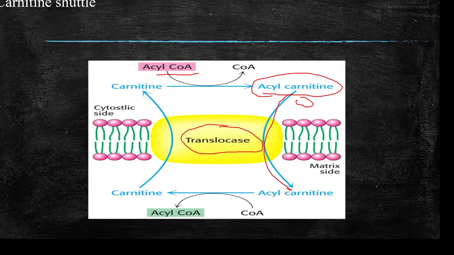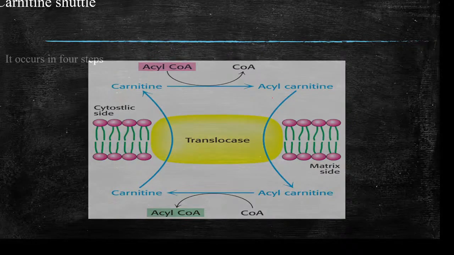Here the acyl carnitine is again converted back to carnitine, and it releases fatty acyl-CoA on the inner side of the mitochondria, and carnitine moves out so that it can combine with one more molecule of acyl-CoA. So this is called the carnitine shuttle.